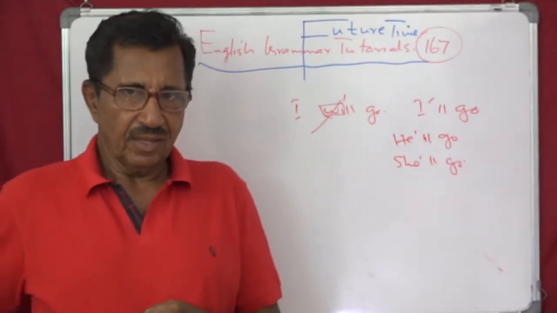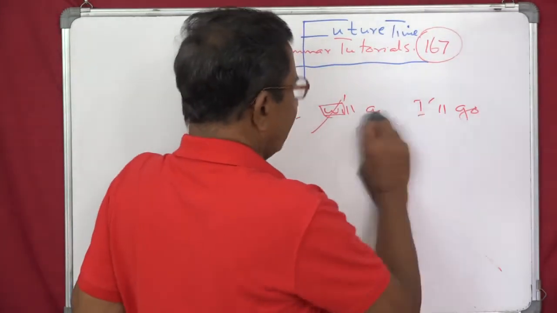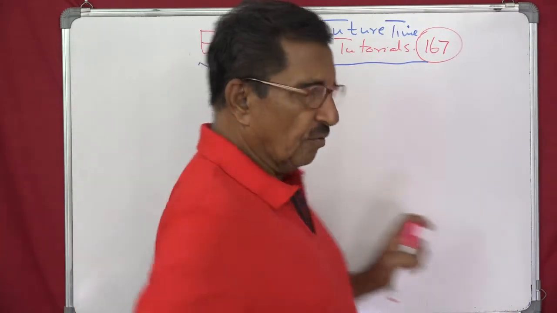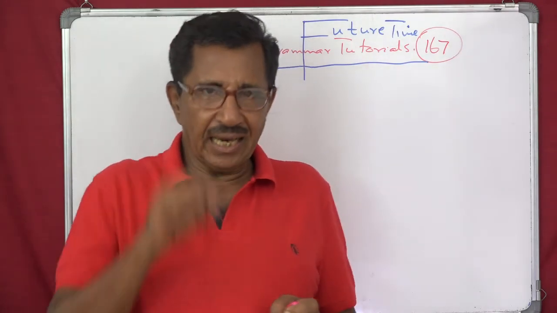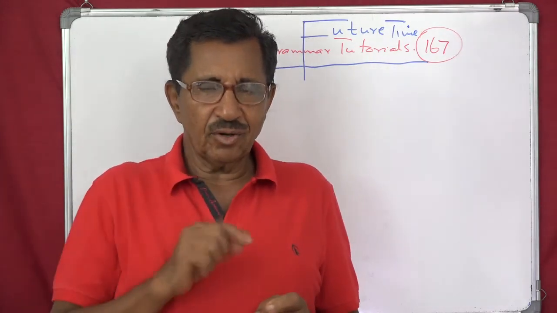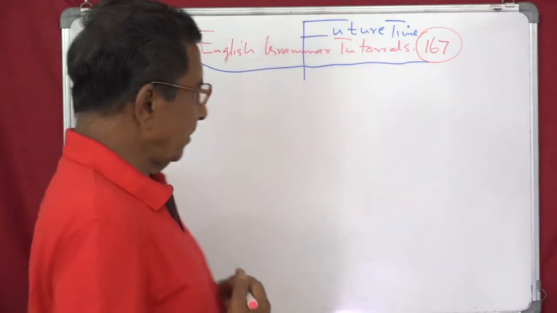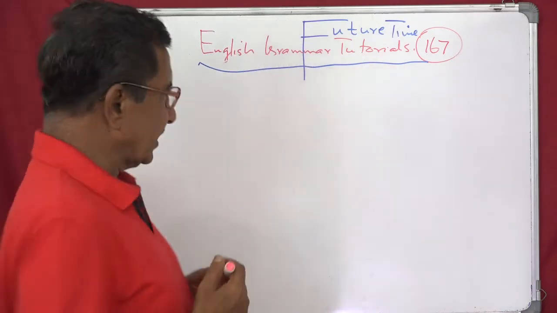Is that alright? So suppose you get a verb, then how are you going to make the future form? Future form just by adding will. When shortened it is 'll, and when will not is shortened it will be won't. Now there are other ways of doing it. I told you, yes, already we have discussed this thing.